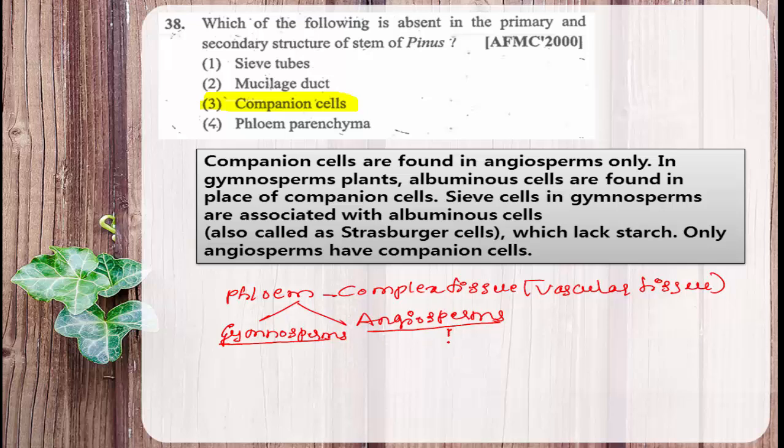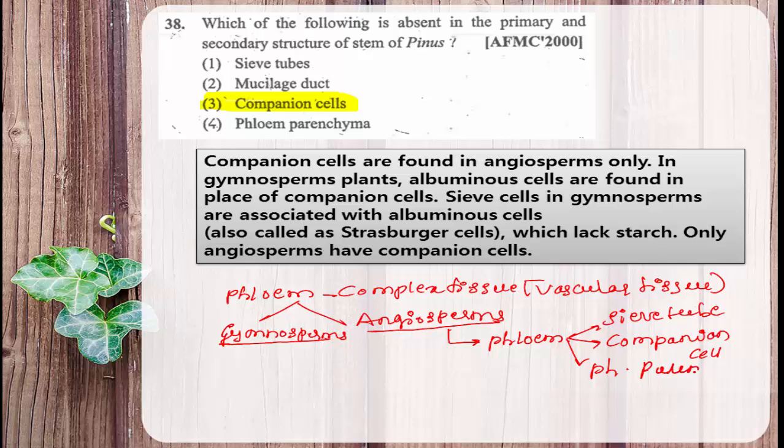But in angiosperms, the phloem contains sieve tubes. This is one component of the phloem. Then the second one is companion cell. Then the third one is phloem parenchyma, and the last component is phloem sclerenchyma.